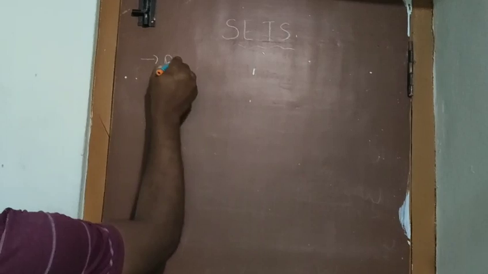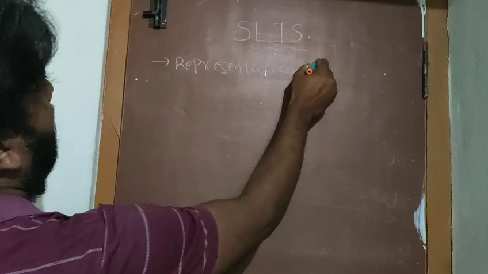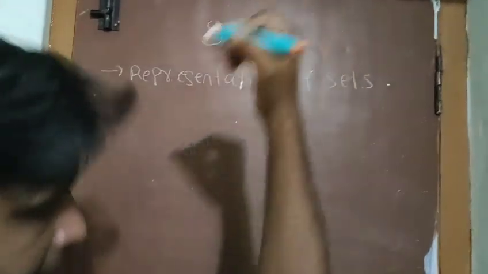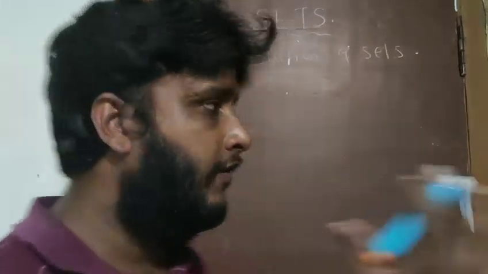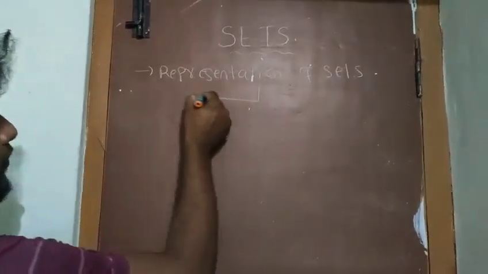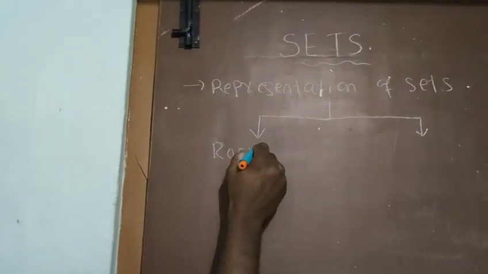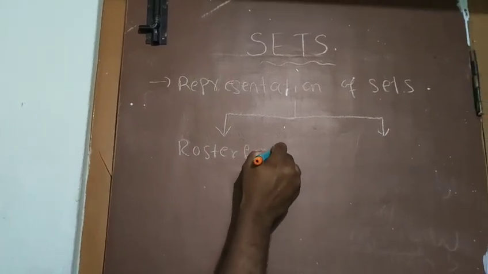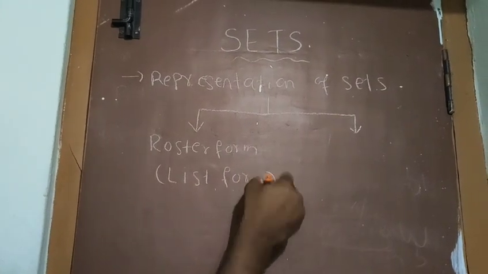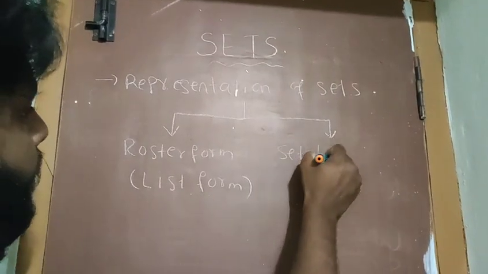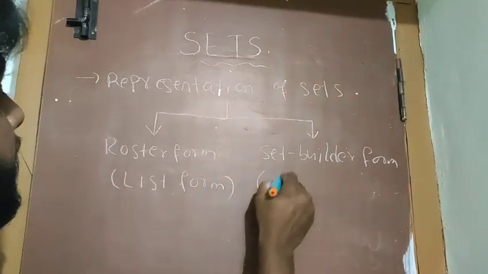So, representation of sets. In how many ways we can represent the sets is called the representation of sets. We have two different ways to represent the sets. One is roster form, or we have one more name, list form. The second one is set builder form, another name for which is rule form.